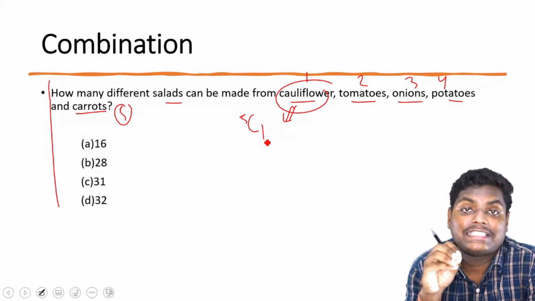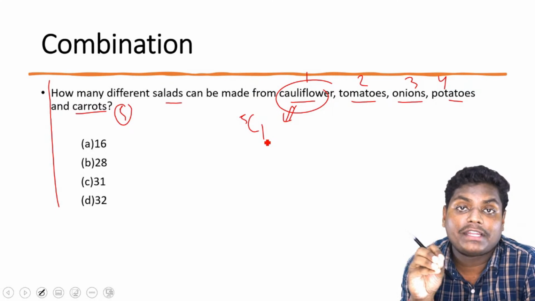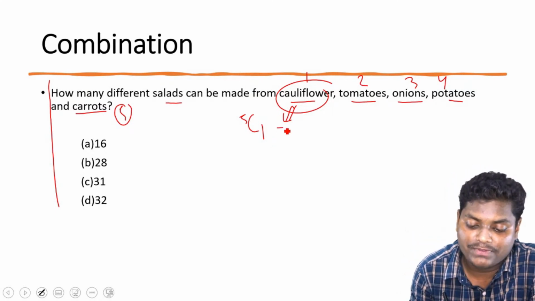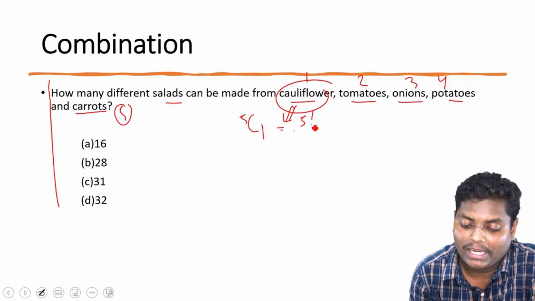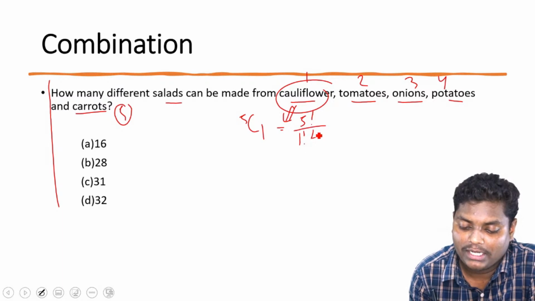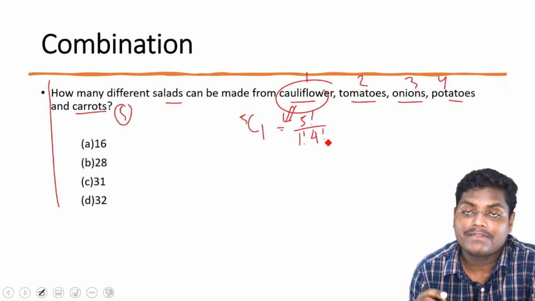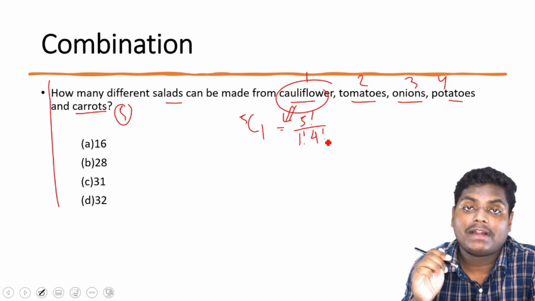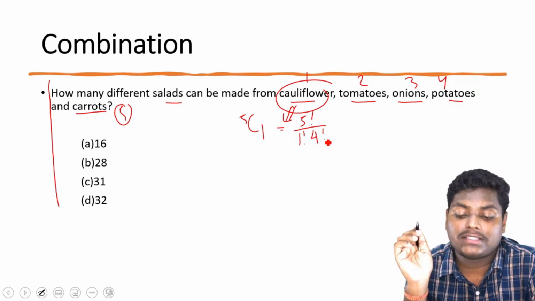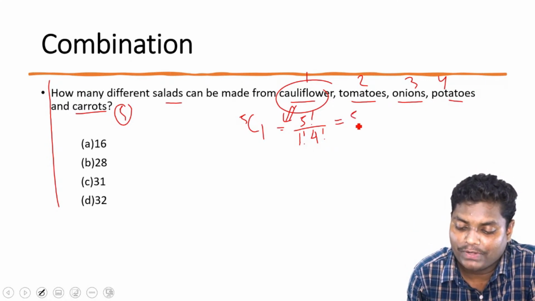5C1. We are selecting one ingredient out of 5 ingredients. So it is 5C1. How will it be? 5 factorial upon 1 factorial into 4 factorial. That's what we have seen: n factorial divided by r factorial into (n minus r) factorial. So it will come to 5.